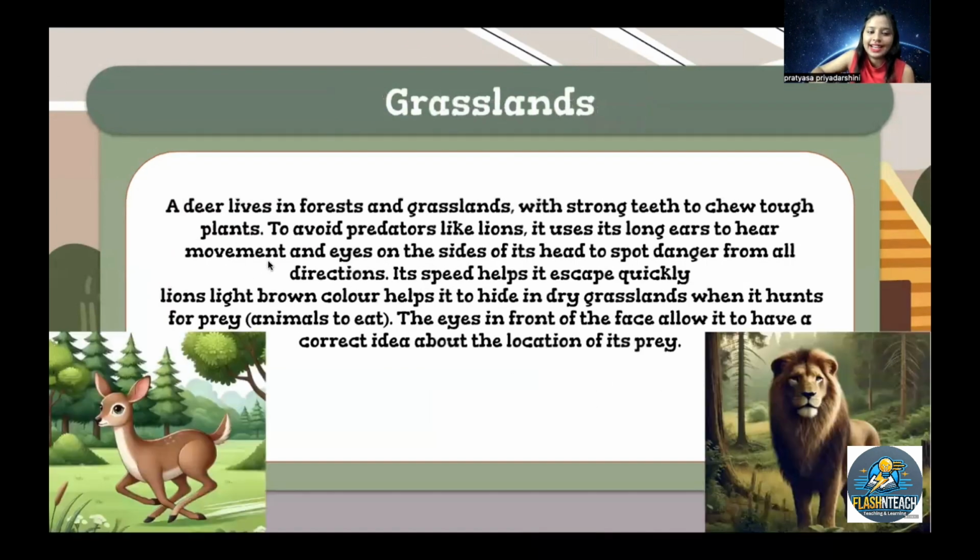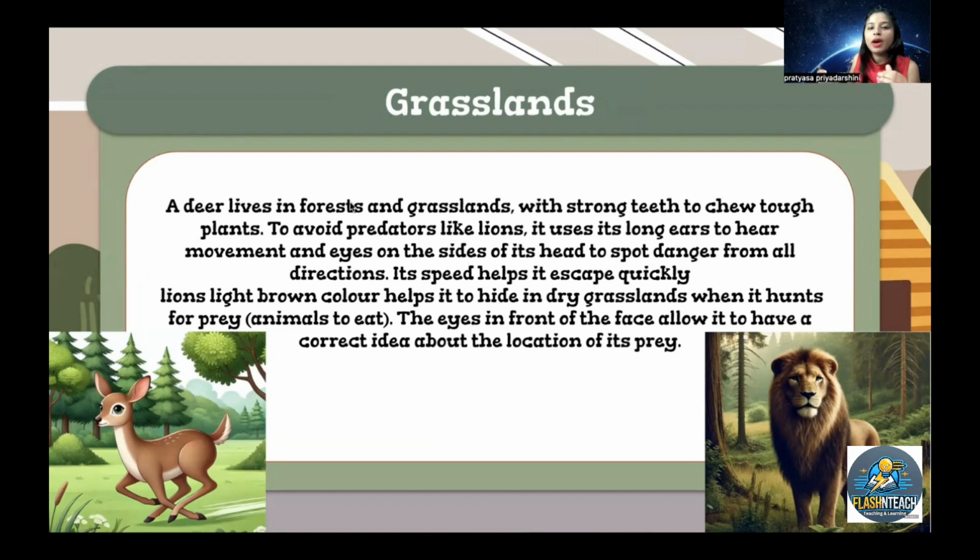Now see, grasslands or forests. In grasslands or forests we can see different plants and animals, like lions and tigers. If you notice, the colors of lions and tigers, which are wild animals, are deep colors, so they can hide in the forest.